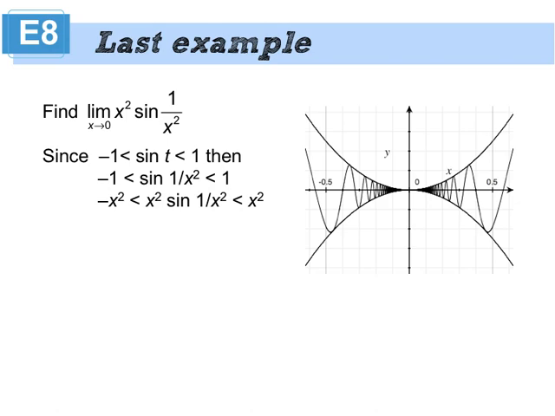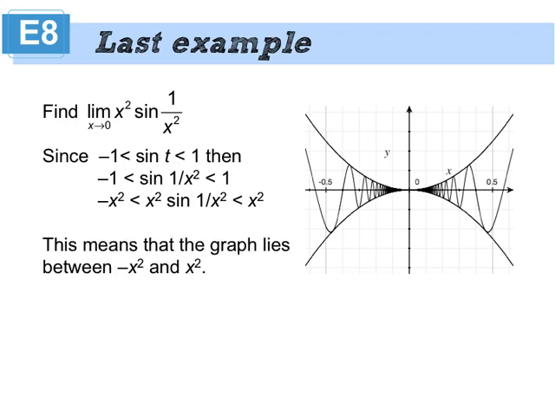Are we okay with the setup here? The rest is easy. Once I establish what this is between, then I just take the limit of these 2 guys. What's the limit of x squared as x approaches 0? 0, good. What's the limit of negative x squared as x approaches 0? 0. This is always stuck between these two, so therefore what's that have to approach? 0. Nice.